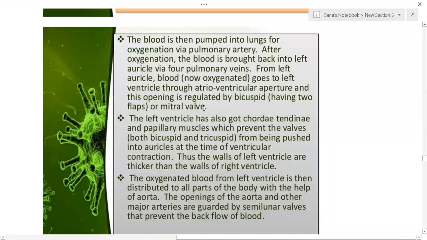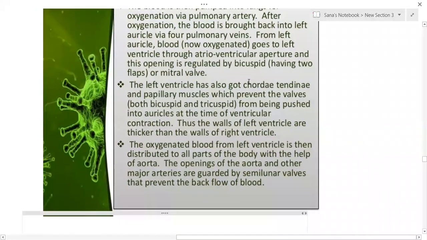The bicuspid valve is also called the mitral valve. The left ventricle has also got chordae tendineae and papillary muscles. So these chordae tendineae as well as papillary muscles help in the opening of both bicuspid as well